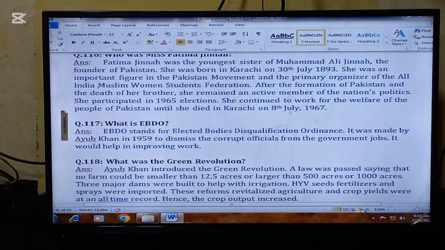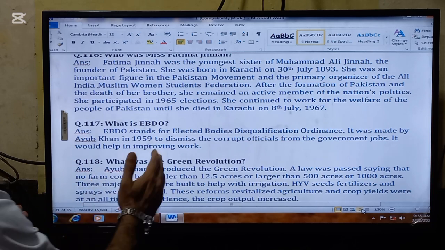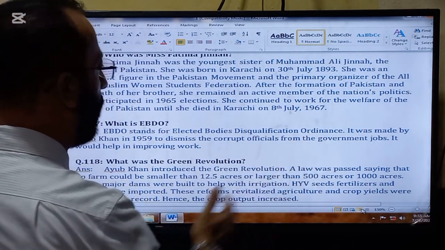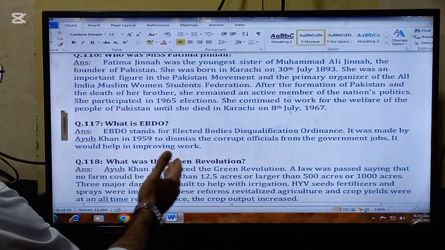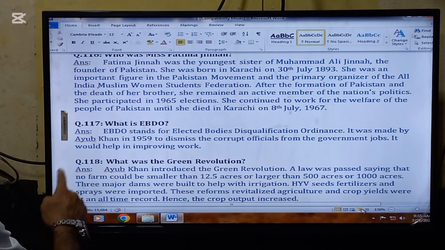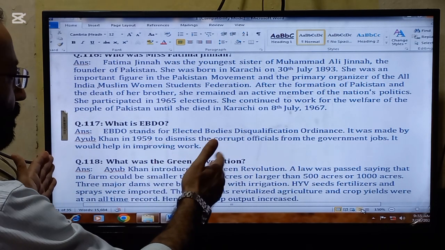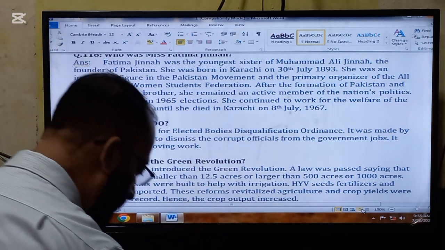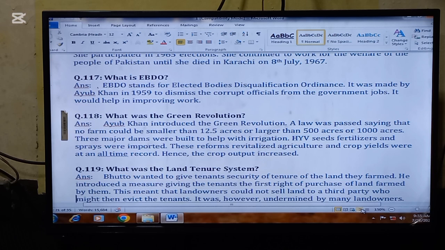The next important question that we are going to read today is EBDO. EBDO stands for Elected Bodies Disqualification Ordinance. It was made by Ayub Khan in 1959 to dismiss the corrupt officials from government jobs. It would help in improving work. So the idea was very sincere, but it was taken against the government officials.